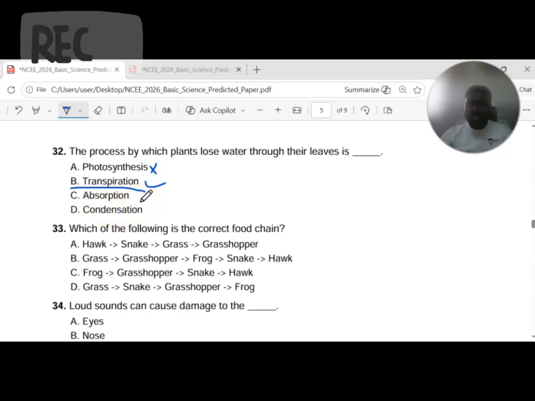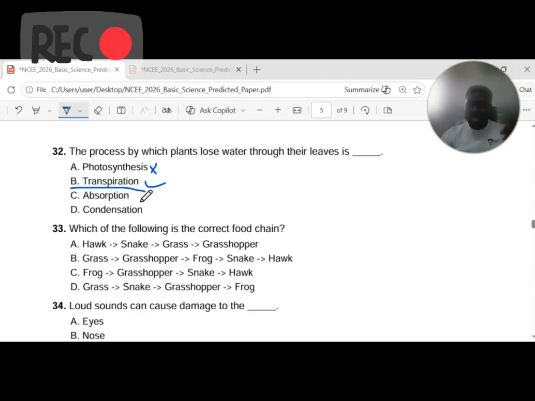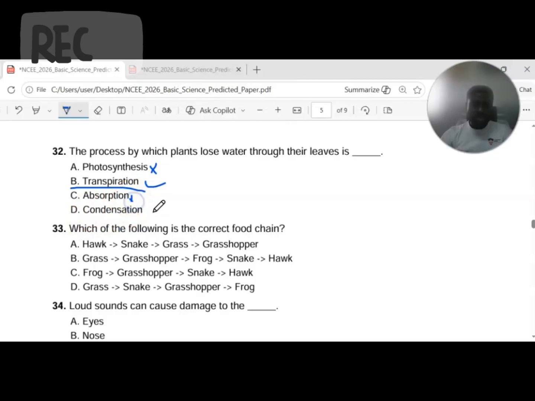Absorption is when the root hairs of plants absorb water and nutrients into the plant body, and this is facilitated by the xylem tissue and later transmitted upwards and downward by the phloem tissues. Then condensation is the process where gaseous molecules or water vapor is converted into liquid form and falls back to the earth as precipitation. So that's not the option here.